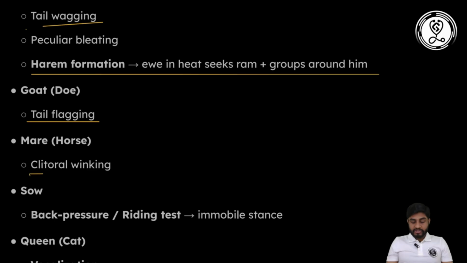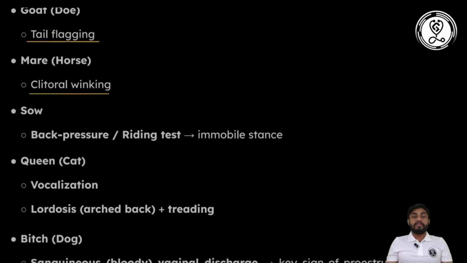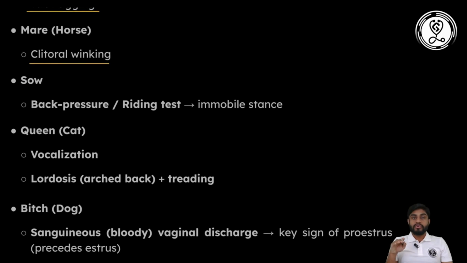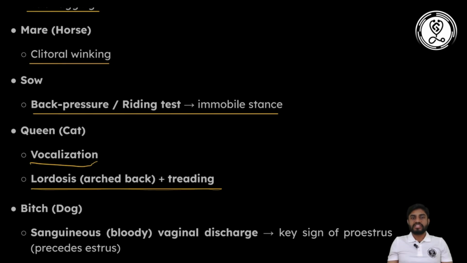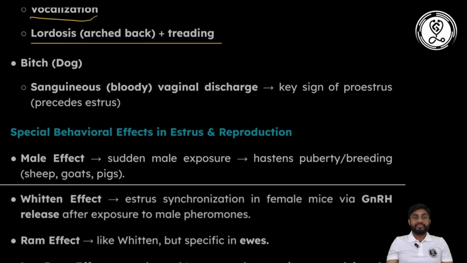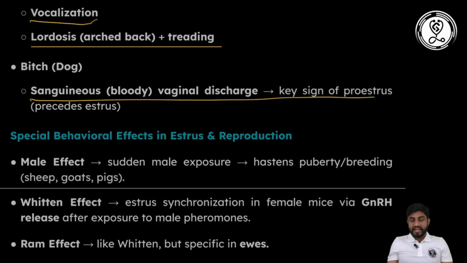In mare there will be clitoris winking, and in sow there will be back pressure, or you can say lordosis. Whenever you touch the back of a sow that is in heat, it will raise its back. So the back pressure test is also used for the detection of heat in the sow. That is also very important. Then in queen or cat there will be vocalization, meaning they will cry, and there will be a lordosis response similar to the sow. In bitches there will be sanguineous or bloody vaginal discharge, and that discharge will be somewhat greenish. That is another important point for the signs of estrus.